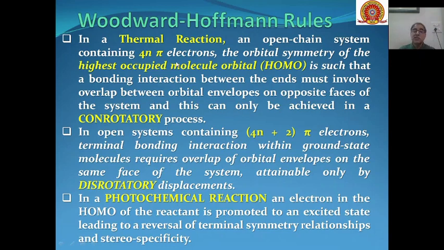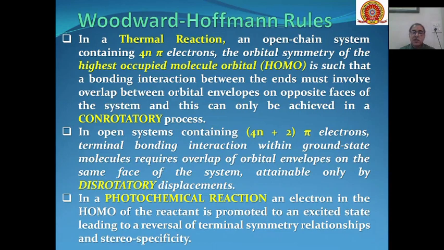So that means in case of a thermal reaction, the process will be conrotatory in motion in case of 4n pi electrons, the compounds containing 4n pi electrons in open chain system. Then in open systems containing 4n plus 2 pi electrons, the terminal bonding interaction within the ground state molecules requires overlap of orbital envelopes on the same face of the system, attainable only by disrotatory displacements.